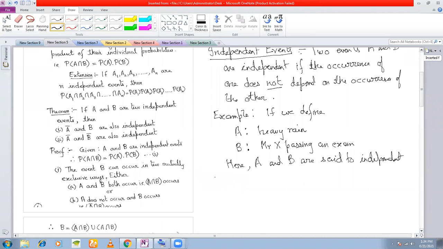Now, multiplication rule of probability is applicable only when the events are independent.